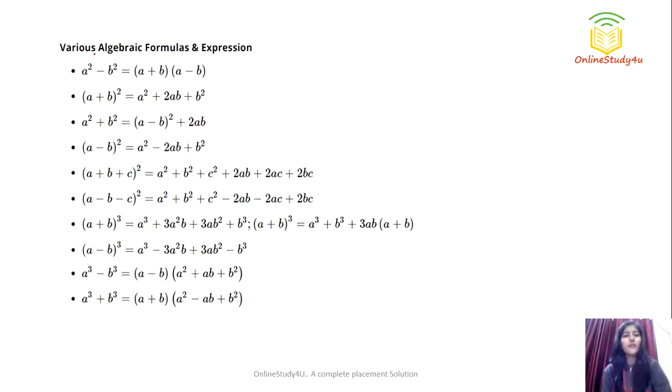These are some algebraic formulas and expressions that you can revise as if it is the last time. Just revise these simple formulas, because the students are getting questions based on them. For example, a square minus b square, a plus b whole square, a square plus b square. These are last minute formulas that you can revise. Make sure that you are not making any mistakes in the formulas, so just go through them once. These are the last minute tips that you can follow if you're having the exam.